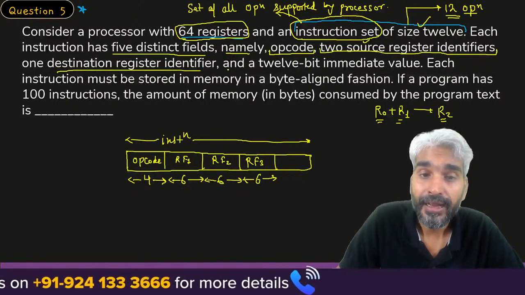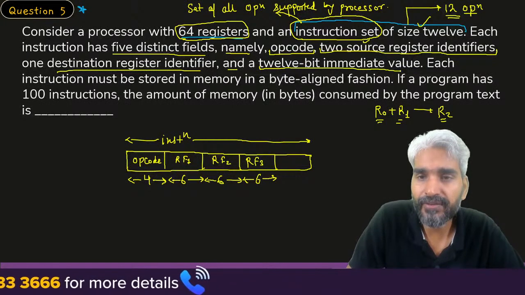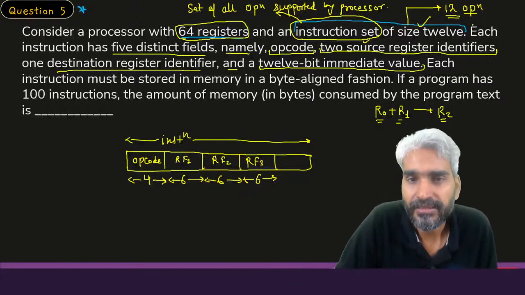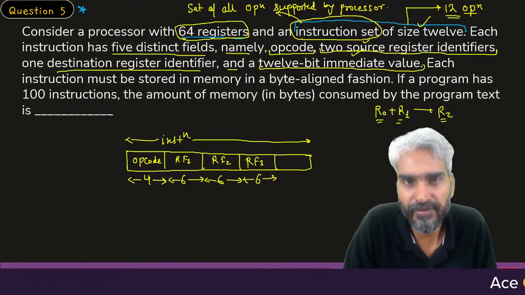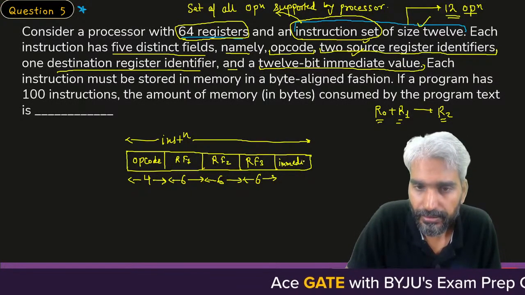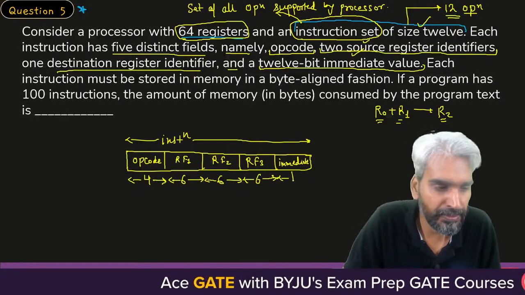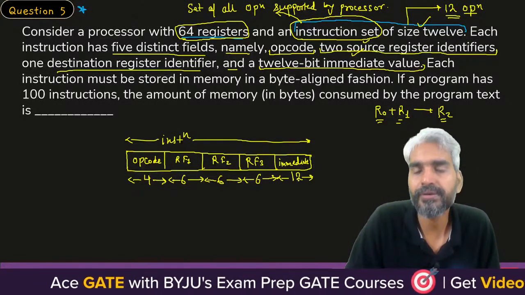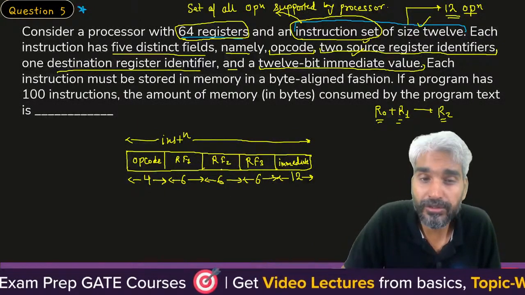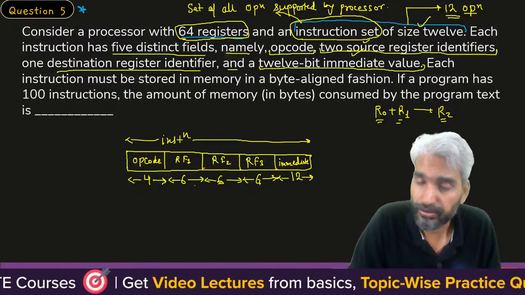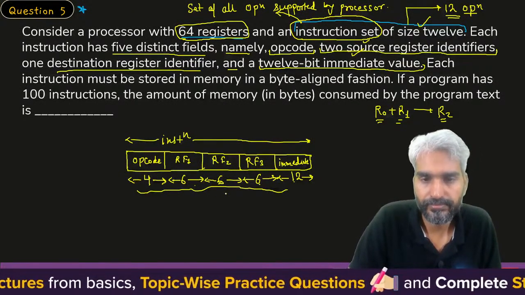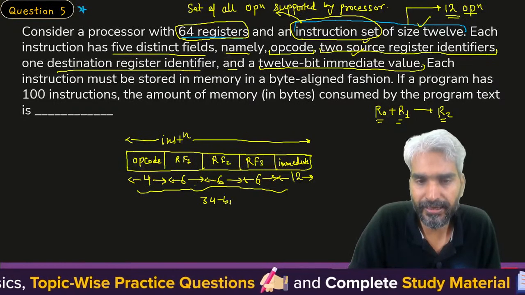And apart from that, a 12-bit immediate value, immediate addressing mode. Whenever you want to represent a constant in the instruction, you can use an immediate field in the instruction. So this is an immediate value, and the number of bits for this immediate field is 12. Okay, so these are the only 5 fields in your instruction. So what is the overall size? 6, 6, 6 is 18, plus 4 is 22, plus 12 is 34. So overall 34 bits are there.